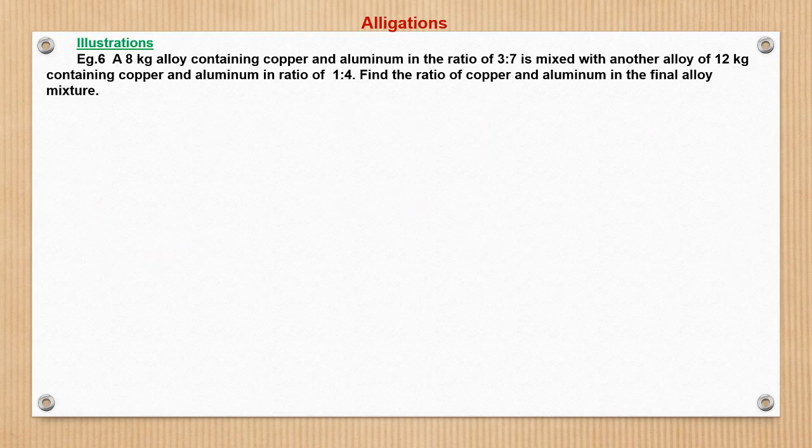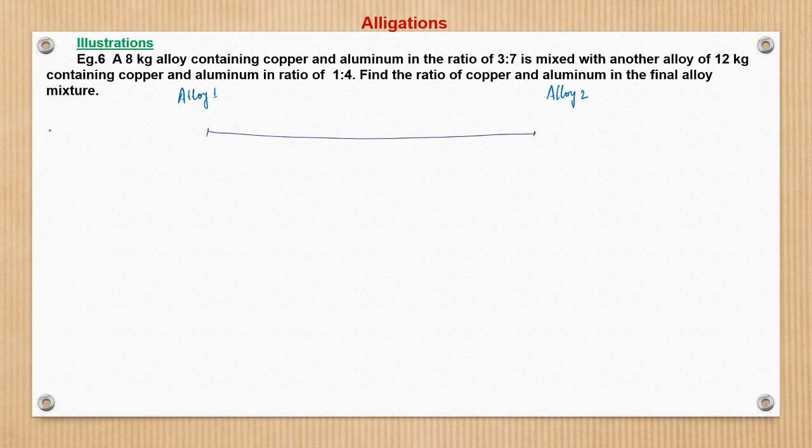Let us see another problem. Here an 8 kg alloy containing copper and aluminium, a mixture of these two in the ratio of 3 is to 7, is mixed with another alloy of 12 kg weight containing copper and aluminium in the ratio 1 is to 4. Find the ratio of copper and aluminium in the final alloy. So it is like this: this is, let's say, alloy 1, alloy 2. Alloy 1 is made up of copper and aluminium.